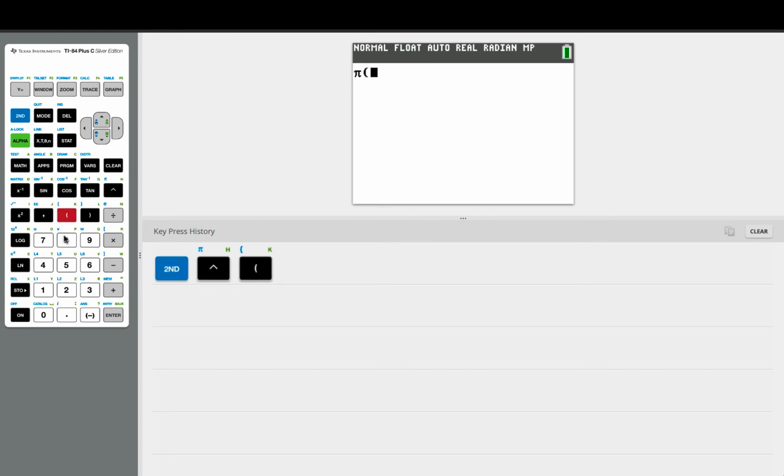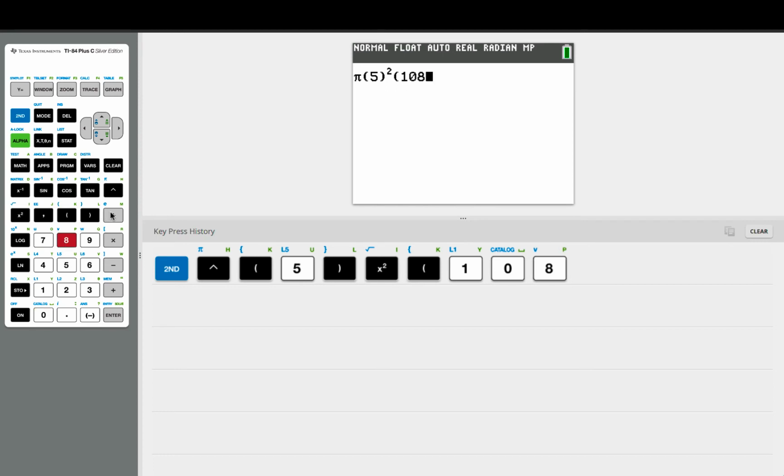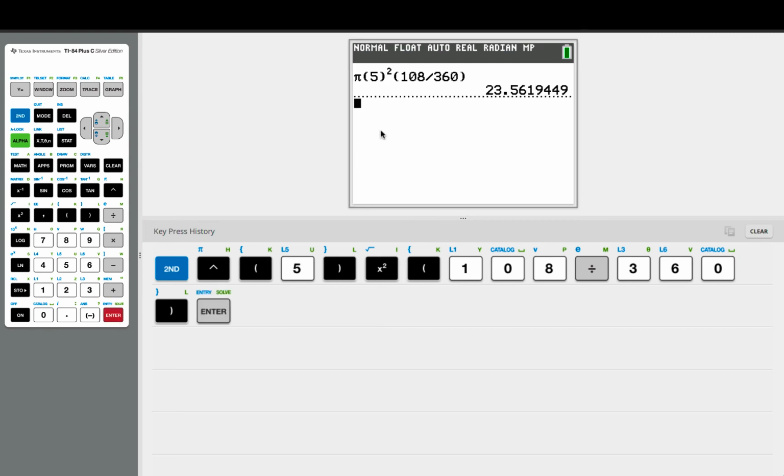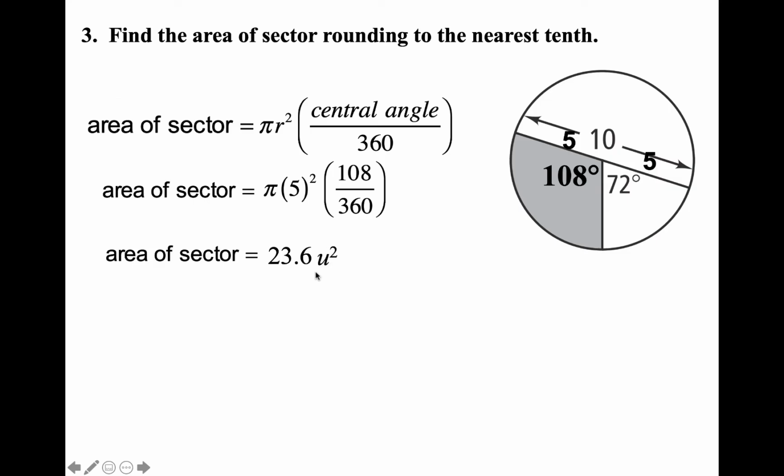And then we have parentheses 5 squared. And then we're doing 108 degrees divided by a full 360 in the circle. And then we hit enter. And since I'm rounding, I'm not going to make this a fraction. I'm going to leave it like this. And that's units squared. Notice when they don't give us the units, we just use a U. And then this is squared because it's area.